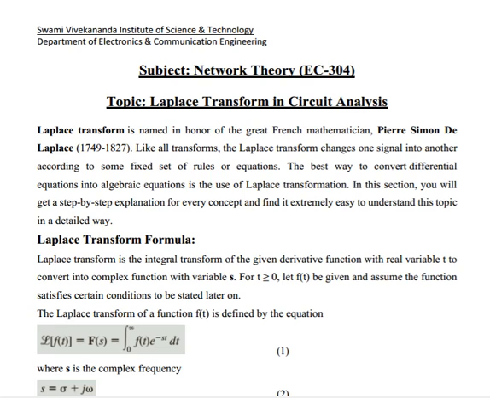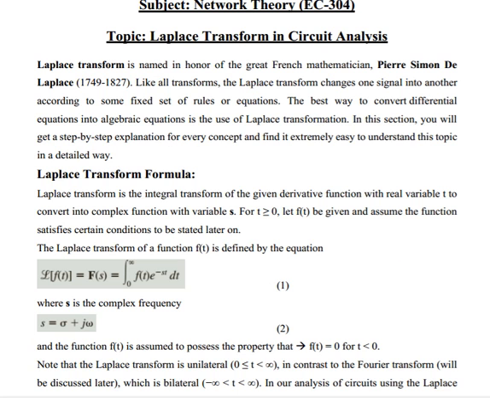That means the differential equation or integral equation that is there for inductor and capacitor can be converted easily into algebraic equation by Laplace transformation. That is why this Laplace transformation is used in circuit theory or network analysis.